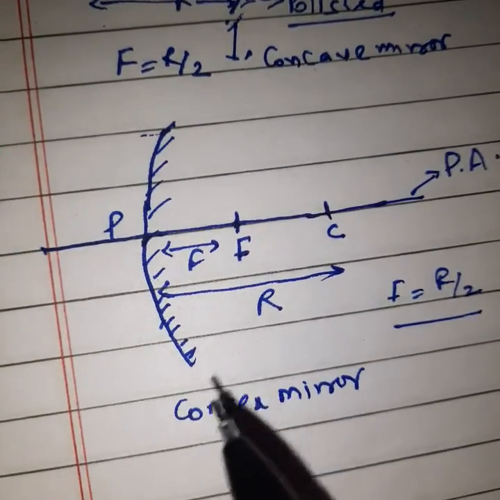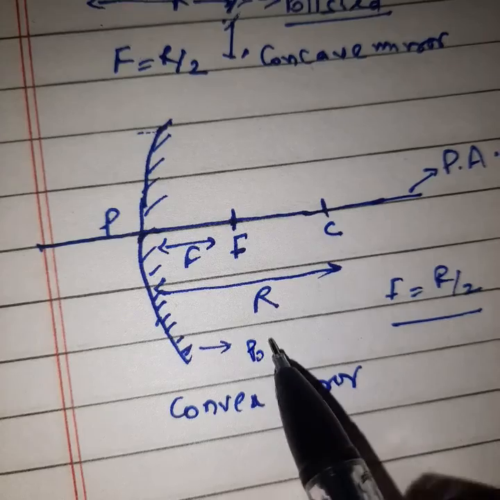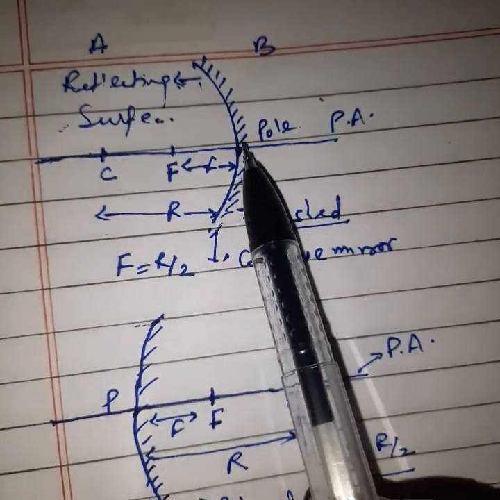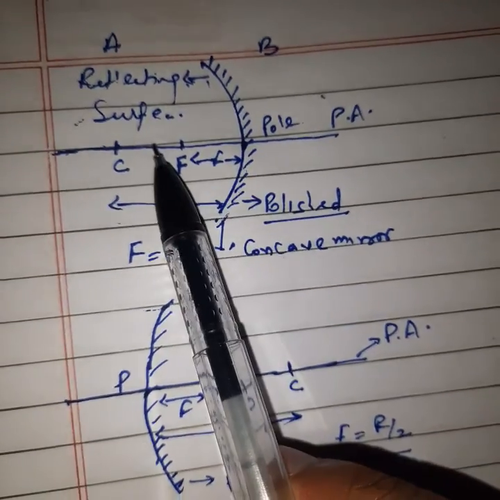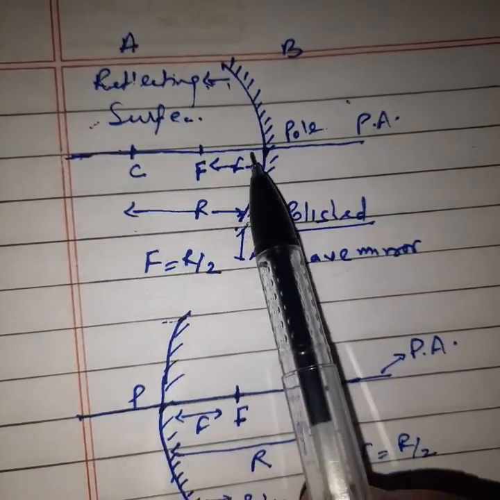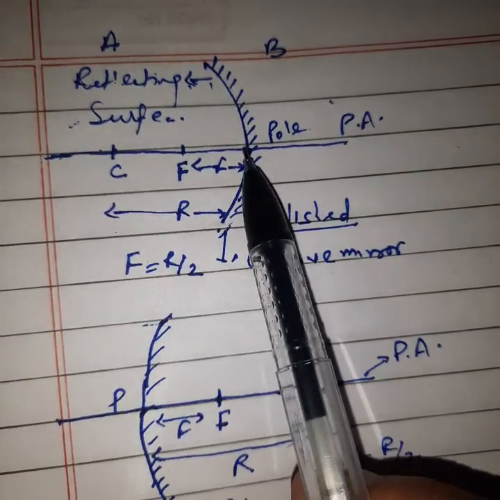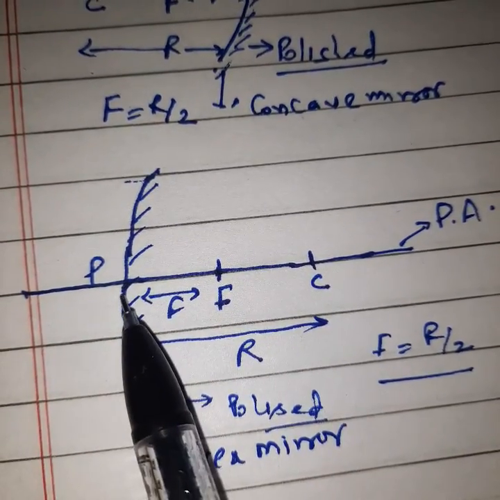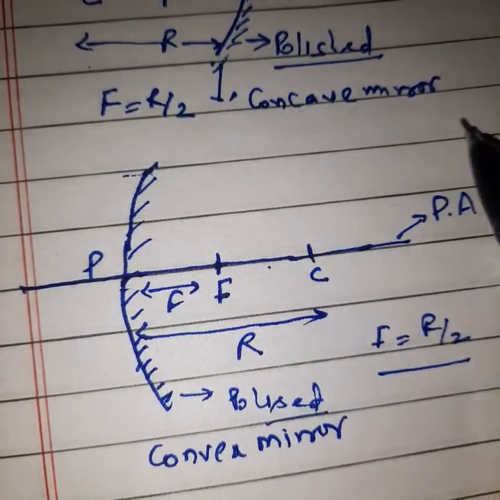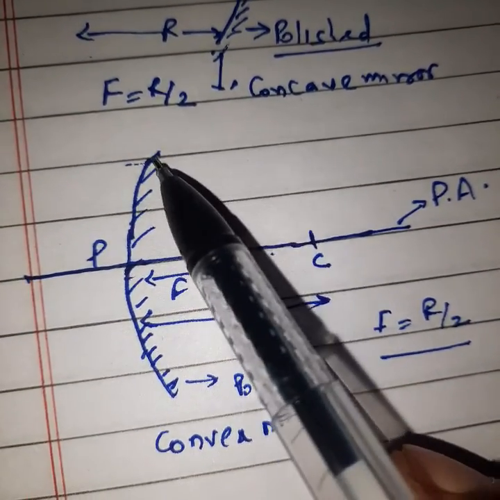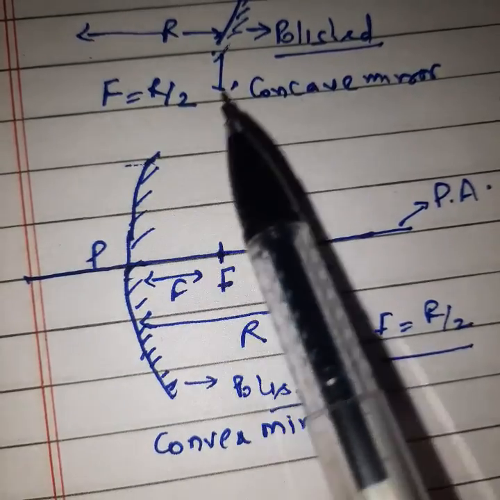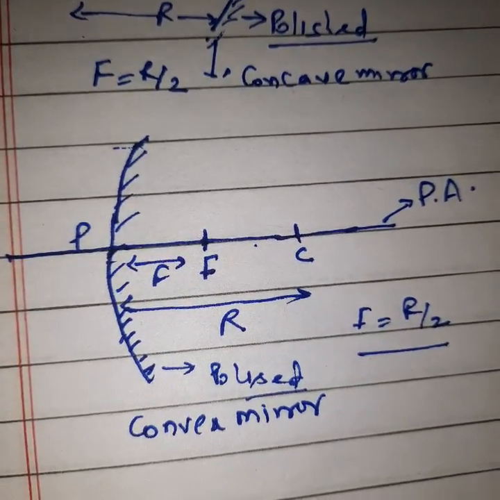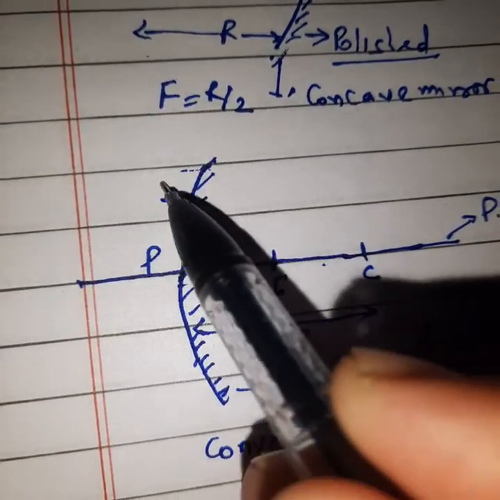F is equal to R by 2. So we can see the polished surface is on this side. One thing you have to keep in mind: this is the reflecting surface. In the concave mirror, focus and center of curvature will be on the opposite side of the polished surface. But here you can see focus and center of curvature will be on the side of the polished surface, because when you complete the curve in the form of a circle, you get your circle on this side. Where you complete this curve, on the same side you will get the center of curvature and the focus point. Clear?